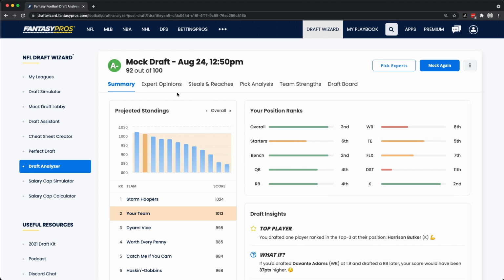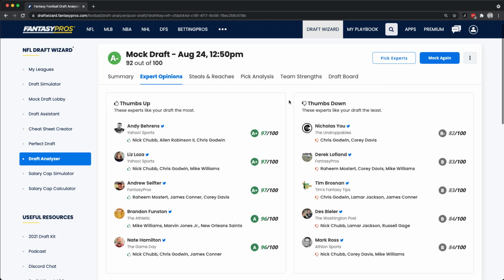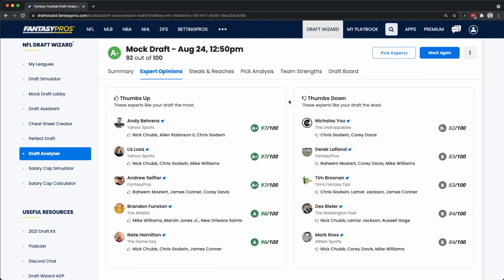So we'll take a look at the other tabs here. Expert Opinions is totally new. It'll show you a breakdown of the 5 experts that liked your draft the most and the 5 experts that disliked your draft the most. With each one of these experts, it'll show you a breakdown of which players they liked out of your draft, as well as which players they disliked that you drafted.